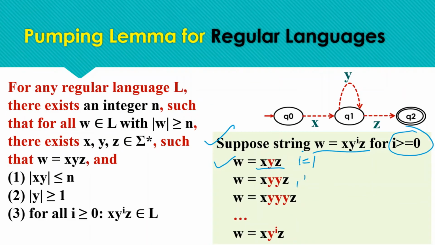If I is 2, then y is iterated 2 times, and if I is 3, y is iterated 3 times. The iterative part is iterated any number of times, and the string must belong to the language for any number of iterations. If the condition is satisfied, the language is regular, otherwise it is not regular.